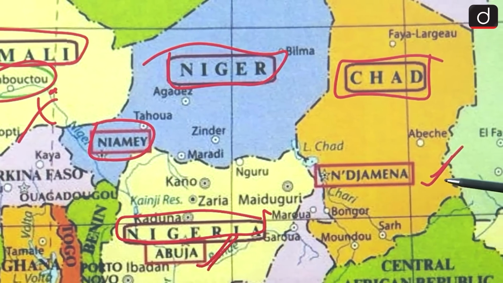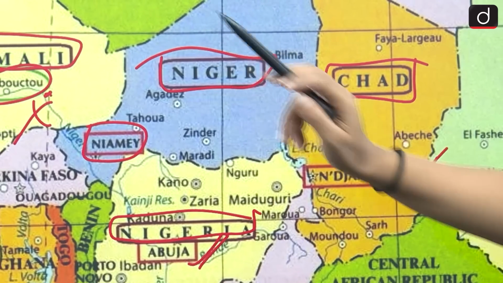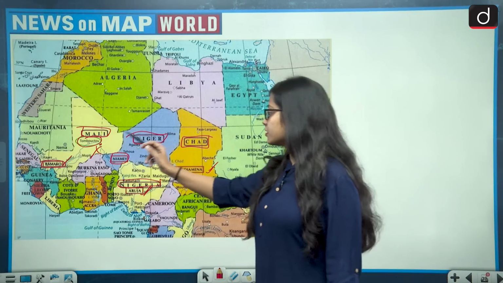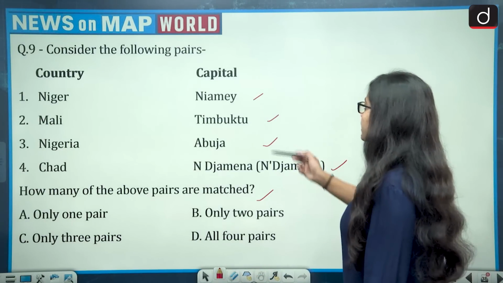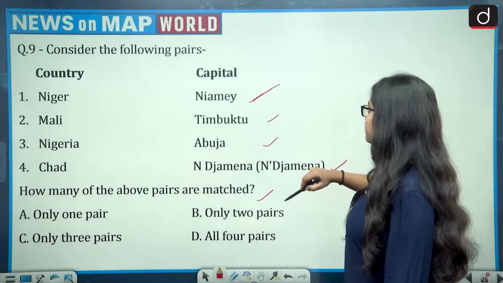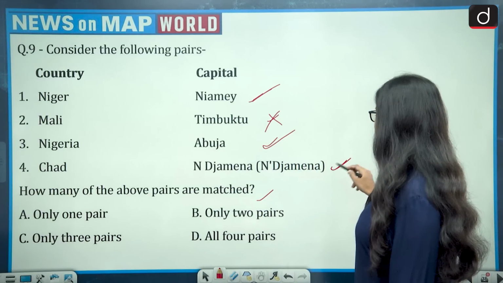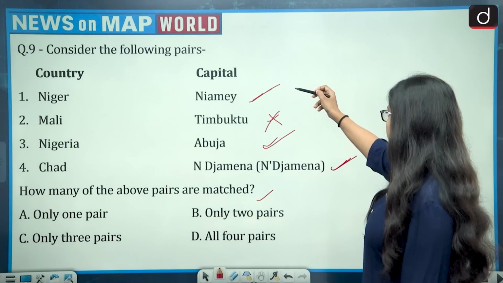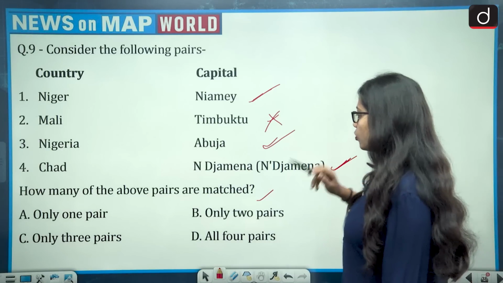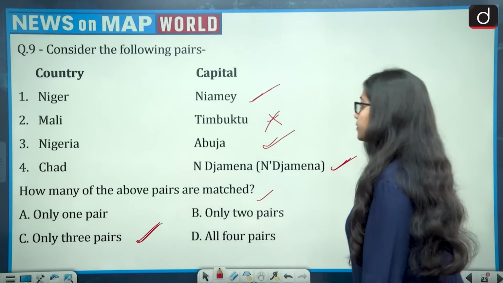So Chad is correctly matched, Niger is correctly matched, Nigeria is correctly matched, while Mali was incorrectly matched. Answer is Bamako, not Timbuktu. So Niger, Niamey correct; Mali, Timbuktu wrong, it is Bamako; Nigeria, Abuja correct; Chad and N'Djamena correct. So we are asking how many are correctly matched. That is 1, 2 and 3. So only 3 pairs, that is option C is the correct answer.